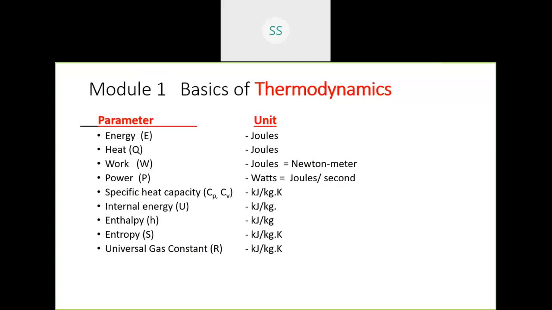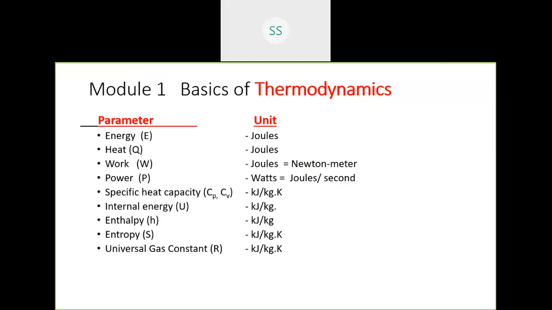For example, if you take 1 kilogram of water, it needs 4.18 kilojoules of heat energy per kilogram per Kelvin rise of temperature. So that is expressed as Cp and Cv, specific heat capacity at constant pressure and at constant volume. It depends upon the type of process that we will discuss later.